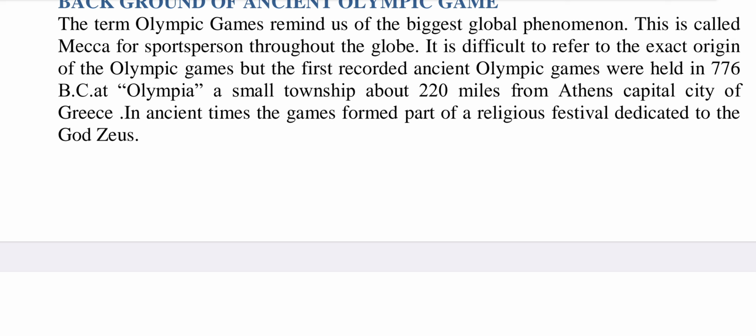It is difficult to refer to the exact origin of the Olympic Games, but the first recorded ancient Olympic Games were held in 776 BC at Olympia, a small township about 220 miles from Athens, capital city of Greece.